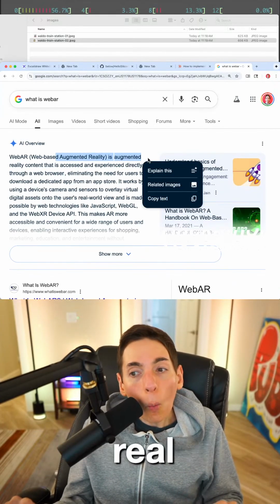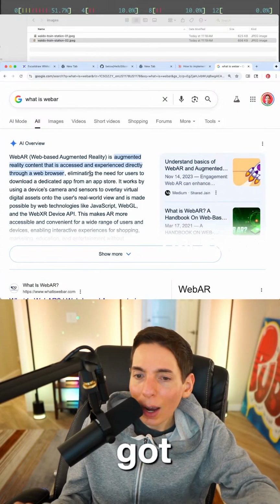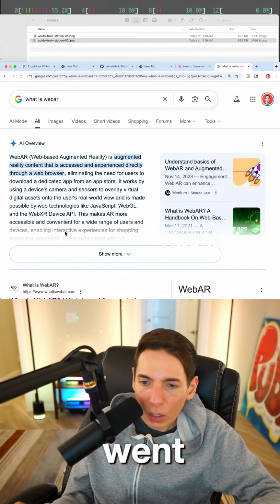Augmented reality. Oh, I didn't know this was a thing. It's sort of like WebGL, but now we've got Web AR, you guys. We've got Web AR. Who would have ever thought? Who would have thought, you guys?